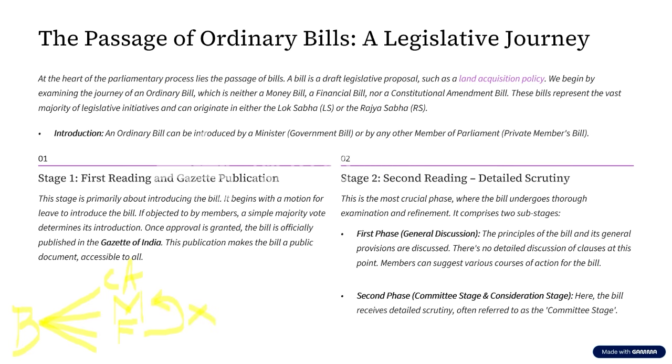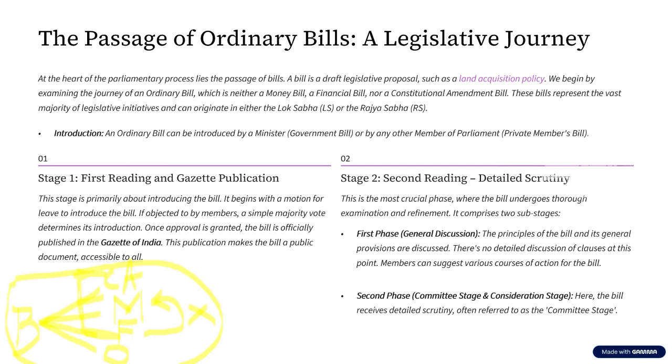So anything that is associated with money and is not found in the money bill is what we call a financial bill. Then we have a fourth category of bill, that is what we call an ordinary bill. Any other bill which does not come under these three is what we call an ordinary bill.